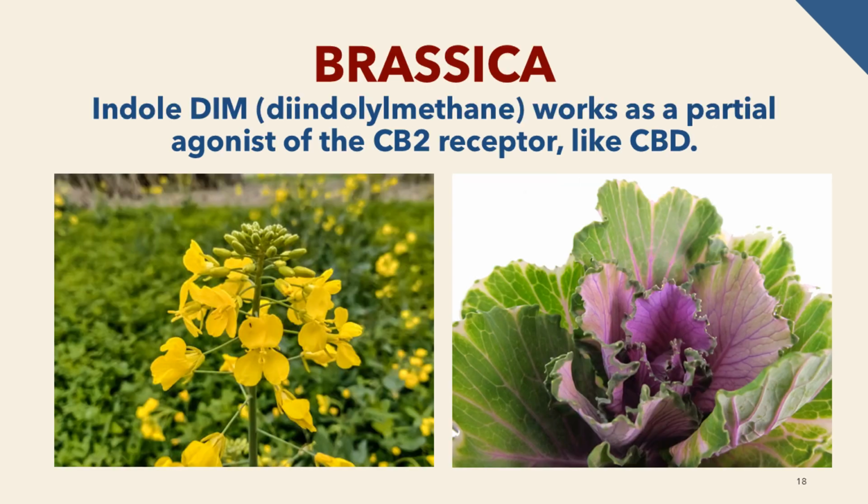The Brassica genus includes broccoli, cauliflower, turnip, kohlrabi, cabbage, and many other plants. Interestingly, these vegetables stem from the same plant. They result from selective breeding. Brassica vegetables contain the benefits of vitamins, minerals, and potent antioxidants. This family of vegetables also contains a cannabinoid that is widespread throughout the genus. The dietary indole DIM, diindolylmethane, works as a partial agonist of the CB2 receptor, like CBD. Ongoing trials are testing the indole for anti-tumor, antiviral, antibacterial, and immunomodulatory potential.